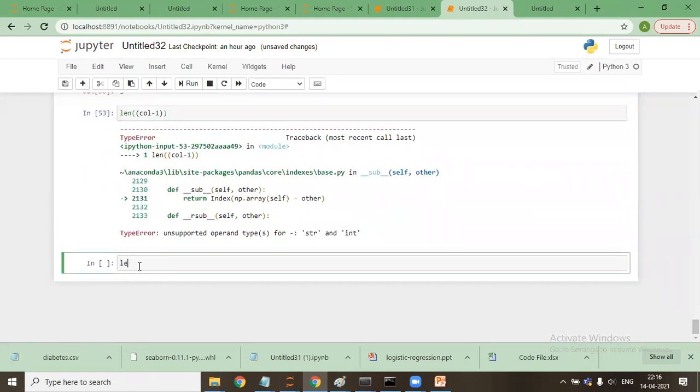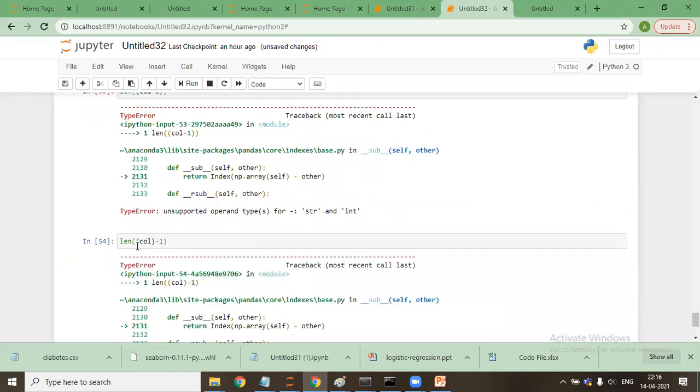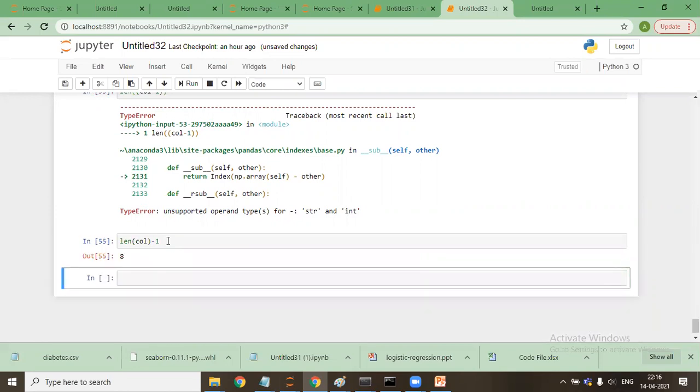Sir, length of col minus 1. After the col bracket, minus. Yes, sir, and one more bracket will come. No, sir, there is only one bracket because it is length of col. I'm not using range. Yeah, sorry. So I got confused.